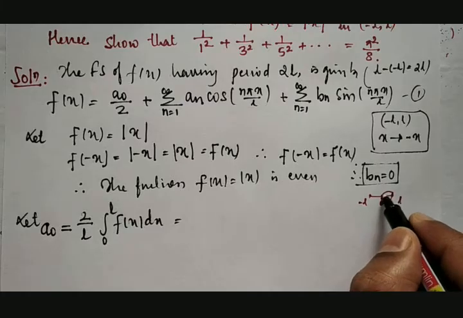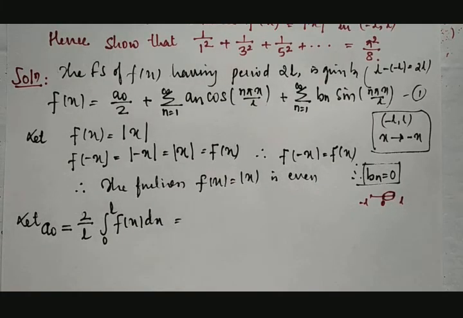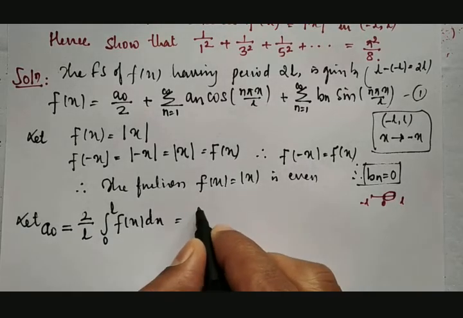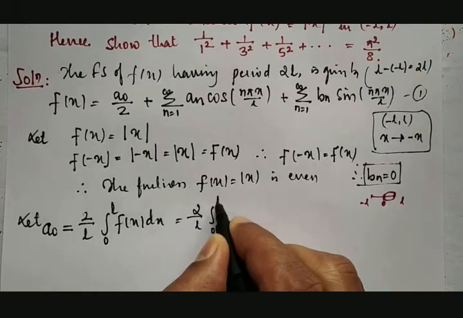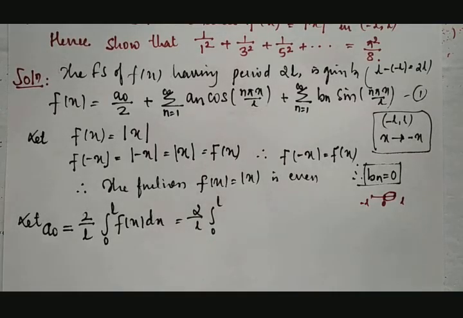So now we are considering this portion, therefore it is already multiplied by 2 also. Therefore 2 divided by L integration between 0 to L f of x. What is f of x in this case? We need to check it.